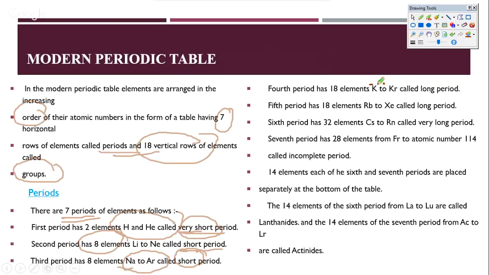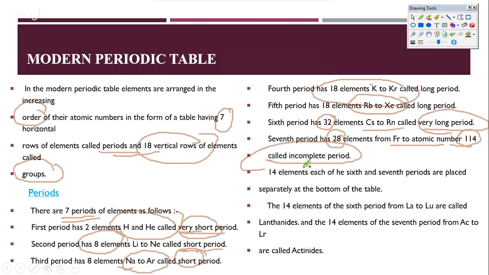Okay, so they have 18 elements from potassium to krypton, and the fifth also is a long period from rubidium till xenon. The sixth and seventh are very long periods because they also have lanthanides and actinides, another 14 added to 18, which brings the total to 32. But the last one is incomplete, so therefore it ends up only at 28. It goes from cesium till radon, so therefore it's a very long period, and it also goes from francium onwards till the last element. So there are 114, and it's an incomplete period as well, the 28th one.